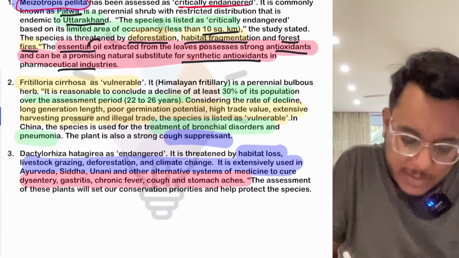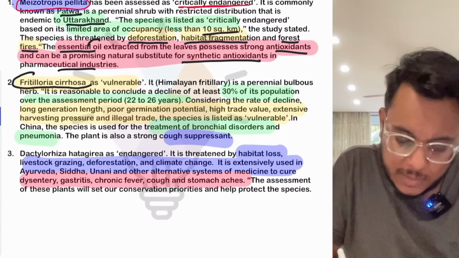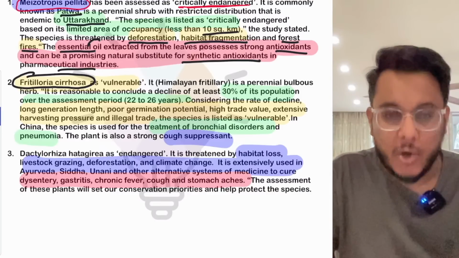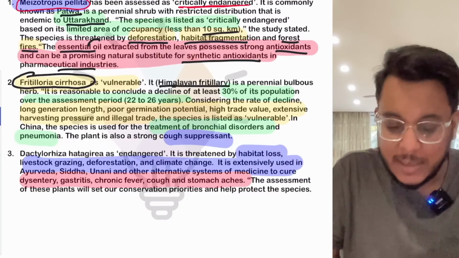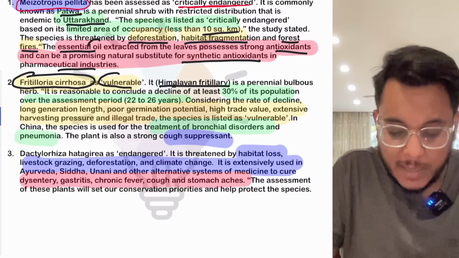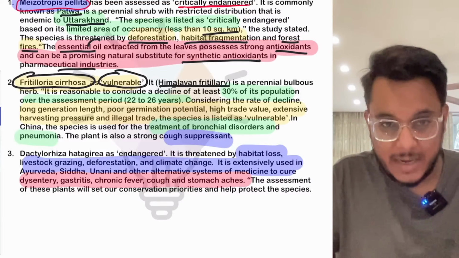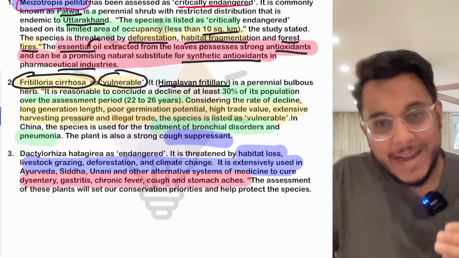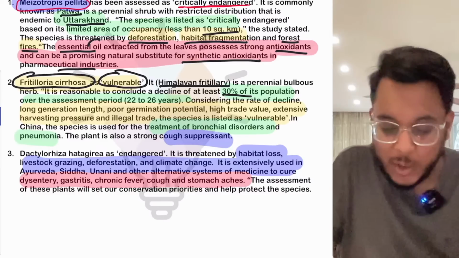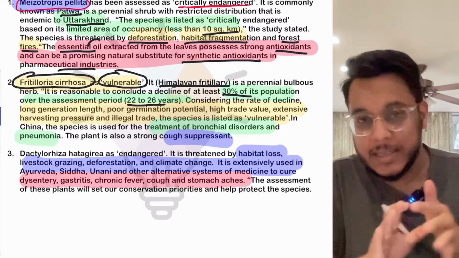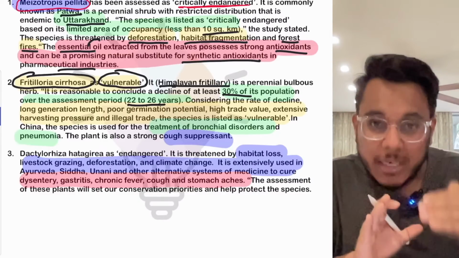Then the next is the Fritillaria cirrhosa. It is also sometimes called the Himalayan fritillary, and it has been listed as vulnerable. Now, why has it been listed as vulnerable? Because it has been said that 30% of its population has declined over 20 to 26 years. So basically, a long-term study was made.